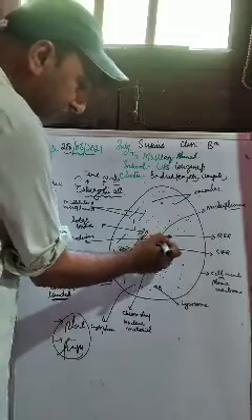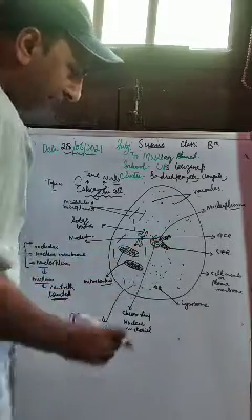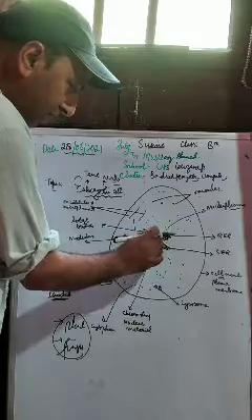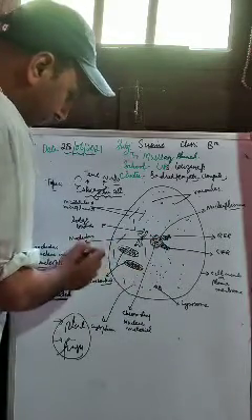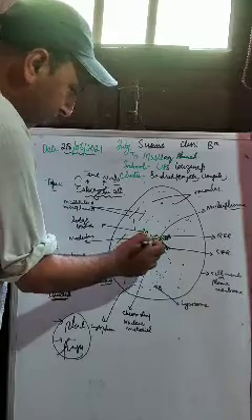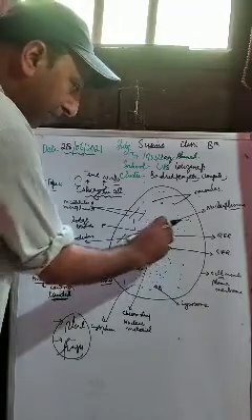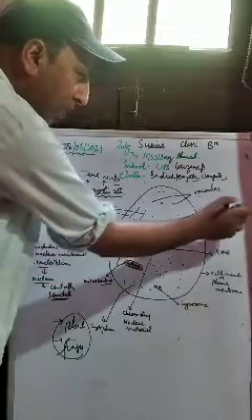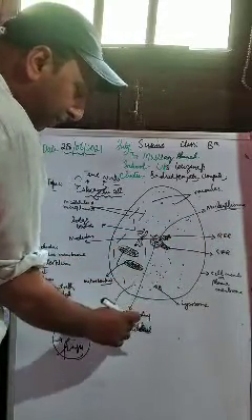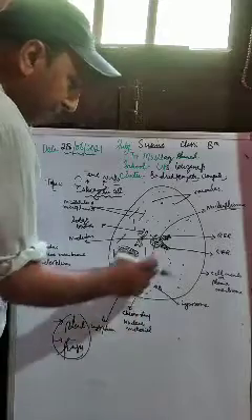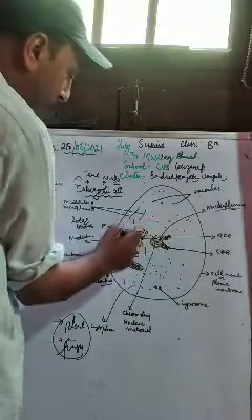Here in the center, you see this structure. This is called the nucleus, and it is bound by a membrane called the nuclear membrane. Within the nucleus there is a matrix called nucleoplasm, and within this nucleoplasm you will find the chromatin material or nuclear material. Around the nucleus, you have the jelly-like matrix called cytoplasm.